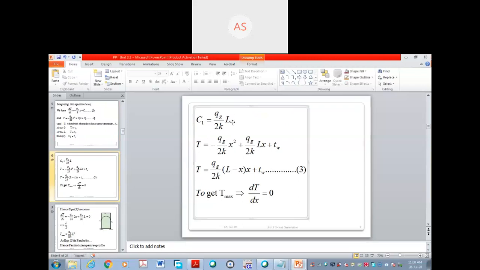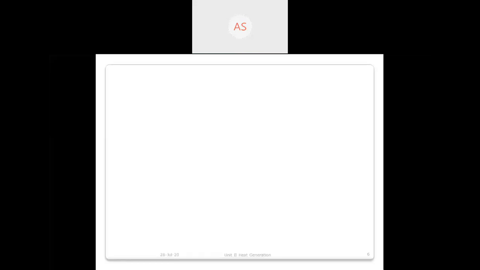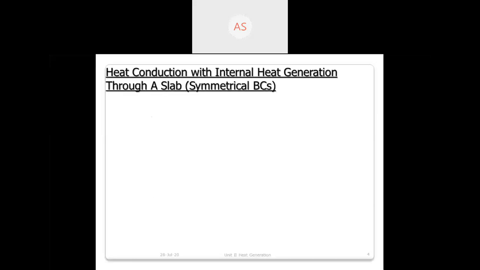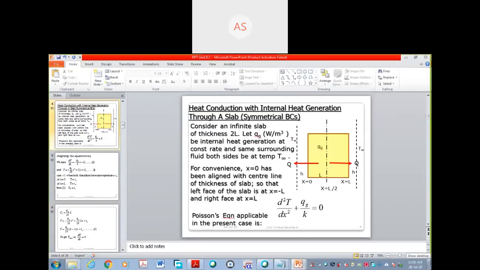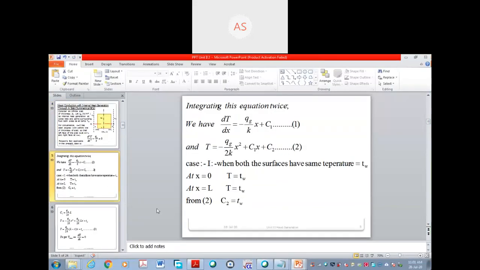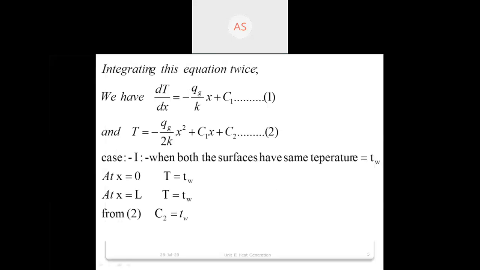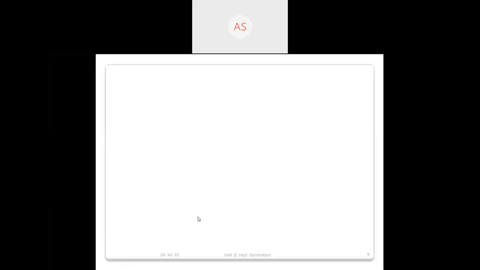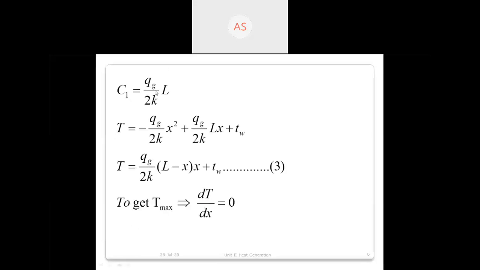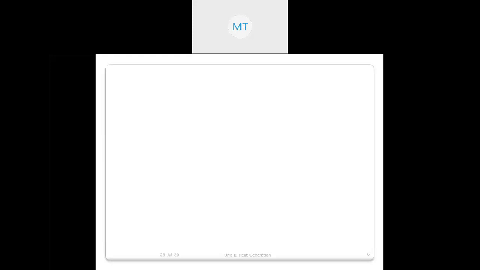Everybody got how this C1 value has come? Have you got this? Have you got how that C1 value has come? Or any doubt? Yes, sir. Got it? Okay, no problem.